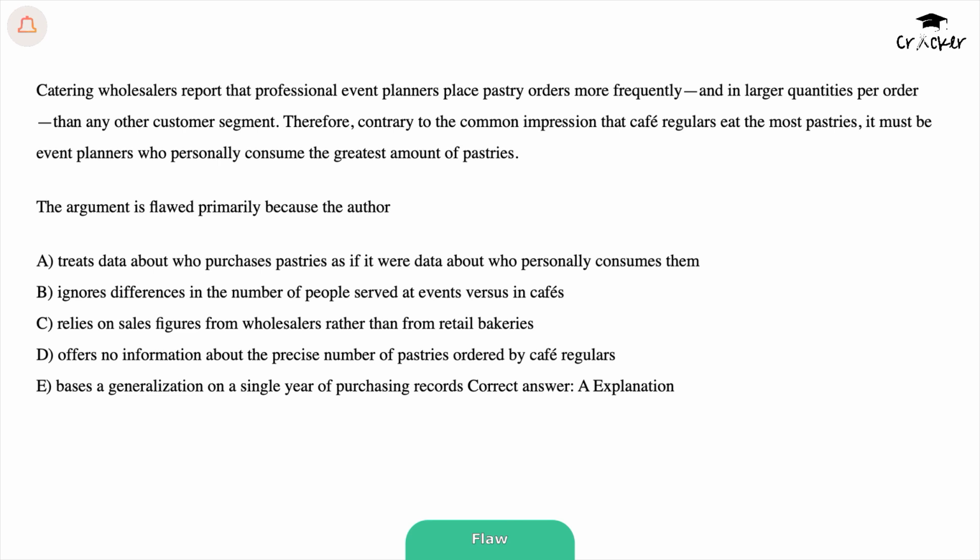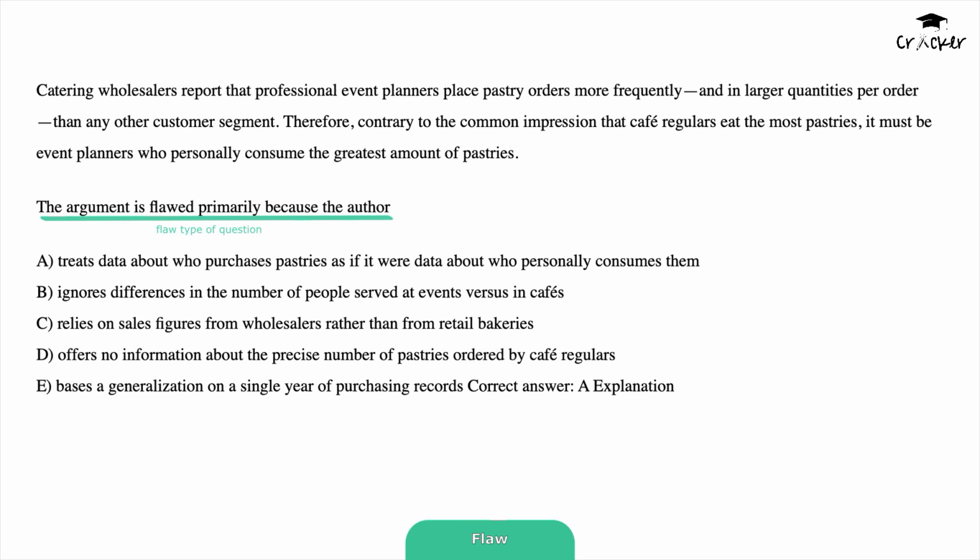Here's the argument. Catering wholesalers report that event planners place pastry orders more frequently and in larger quantities than any other customer group. Therefore, the author concludes that event planners themselves must personally eat more pastries than cafe regulars. Now, the question asks, the argument is flawed primarily because the author? Obviously, this is a flaw question, which requires us to identify a logical fallacy.